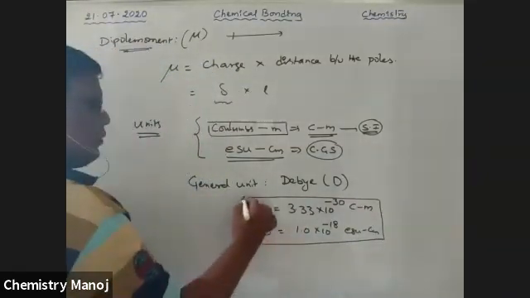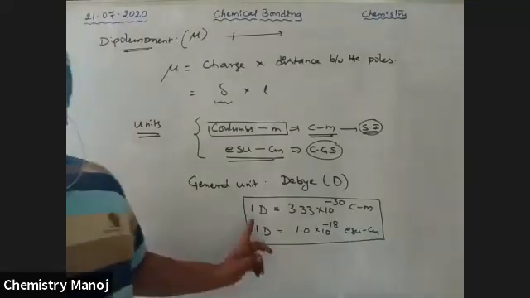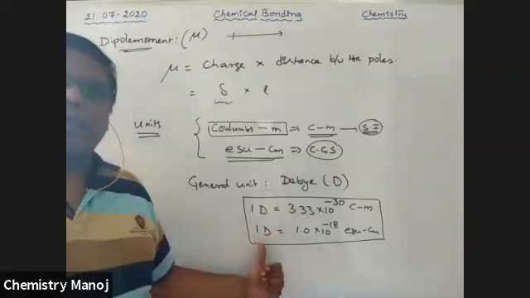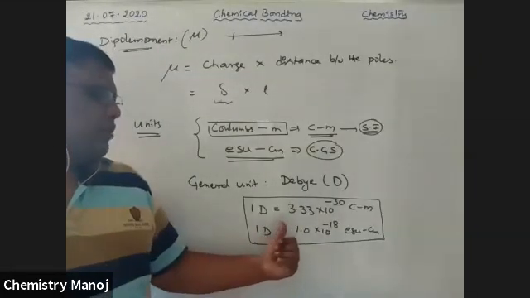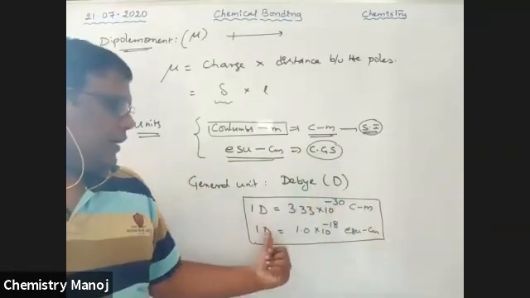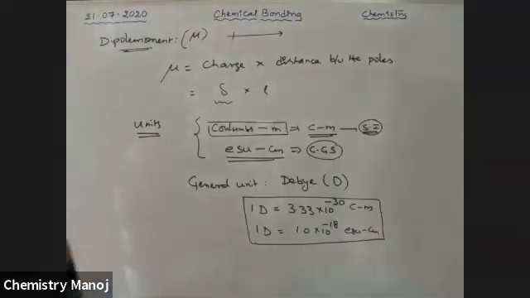Please take the conversions: Coulomb meter is converted into debye, debye into Coulomb meter, and ESU centimeters into debye. These are the units for dipole moment.